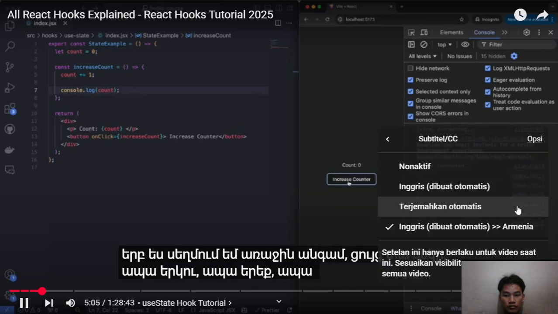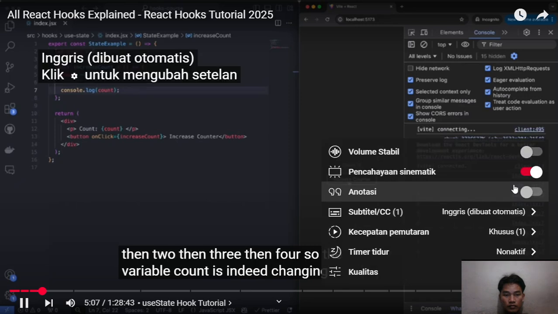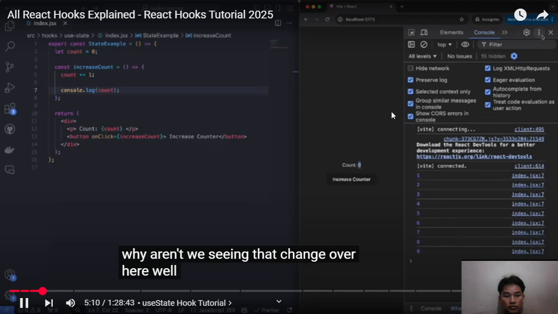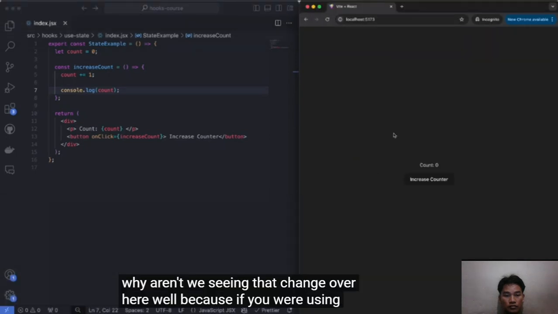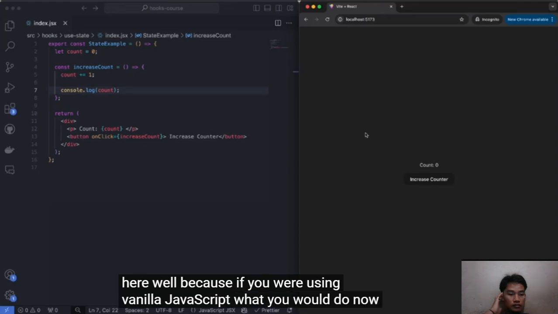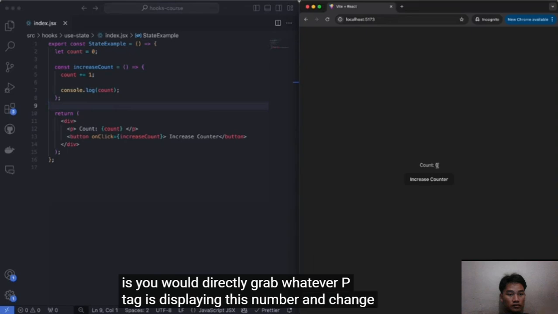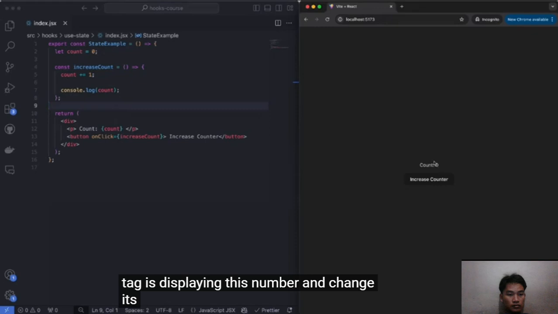So the variable count is indeed changing. But why aren't we seeing that change over here? Well, because if you were using vanilla JavaScript, what you would do now is you would directly grab whatever p tag is displaying this number and change its value to represent the variable. But we're not doing that.